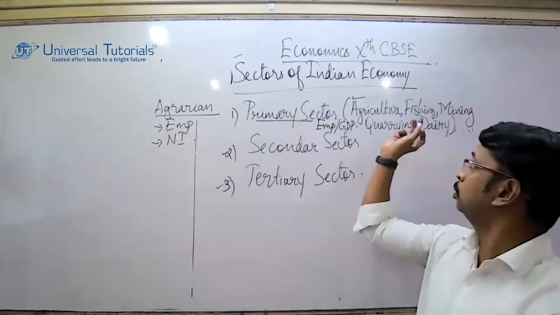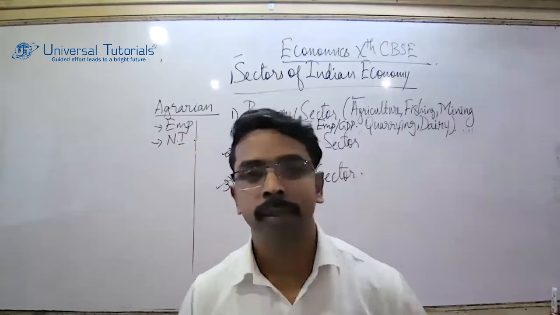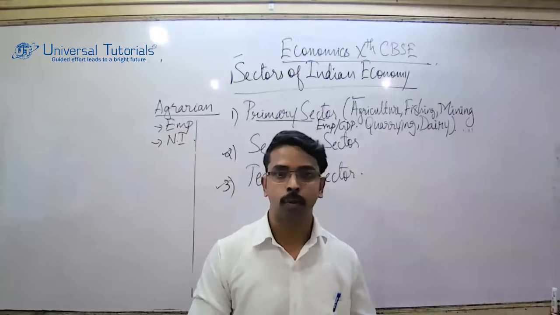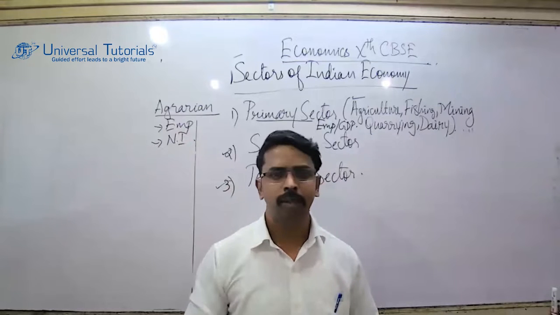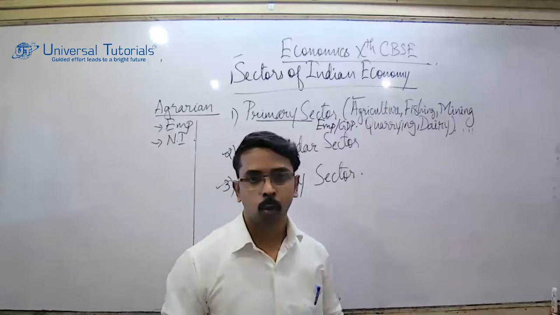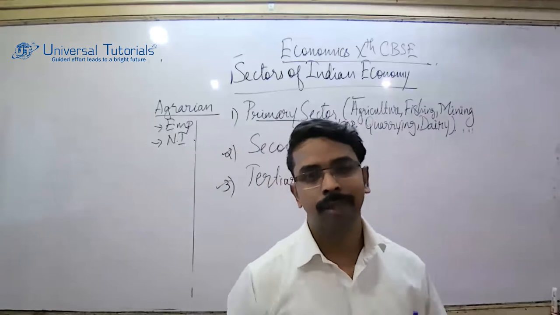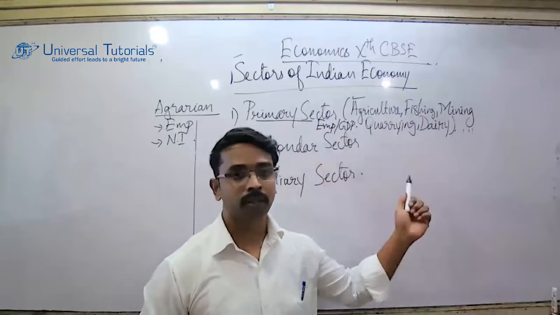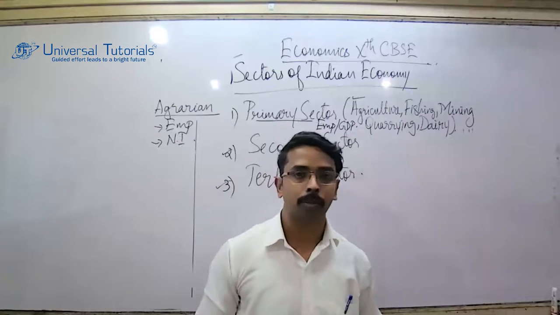Along with agriculture, we do fishing. As far as India is concerned, fishing we do, but it is the climate which does not allow the fish to be kept fresh. And then we have mining. Mining, everybody knows what it is: coal, stones, and some other things. And then we also have quarrying. It is normally for the construction sector, breaking up bigger boulder rocks into smaller ones.